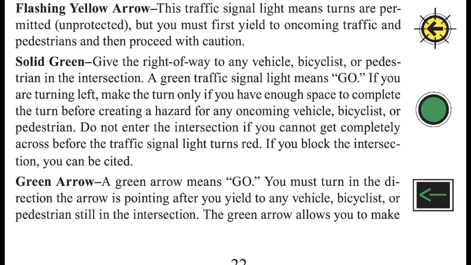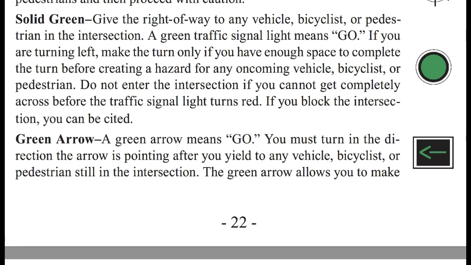What about a flashing yellow arrow? The traffic signal light means turn or turns are permitted. But you must first yield to oncoming traffic and pedestrians and then proceed with caution. So it means you can turn, but you must yield and wait till it's safe. Now what about a solid green?